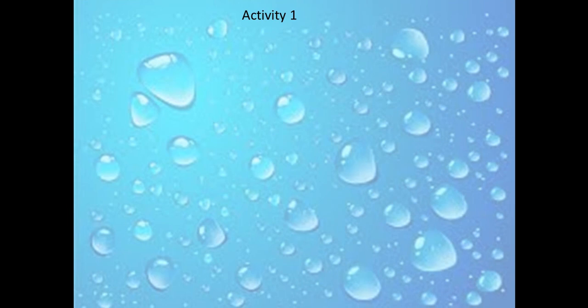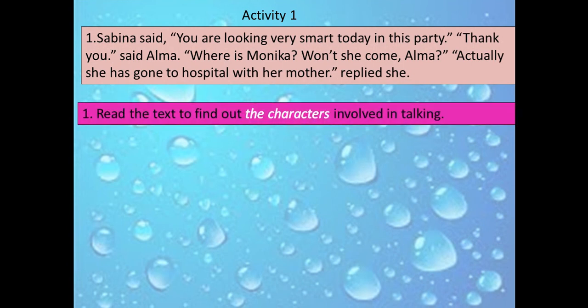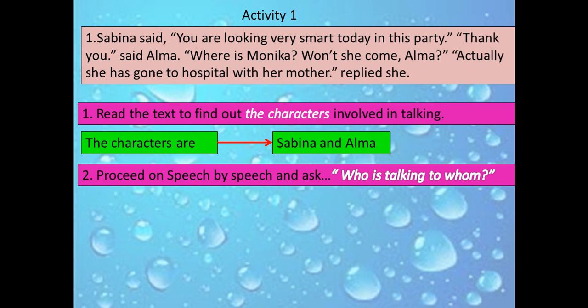Activity 1. This is the passage that you are to change into indirect one. Before changing, let me help you with some clues. At first, read the text to find out the characters involved in talking. The characters are Sabina and Alma.